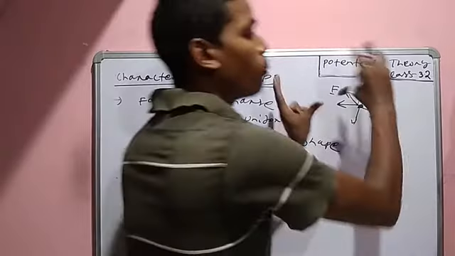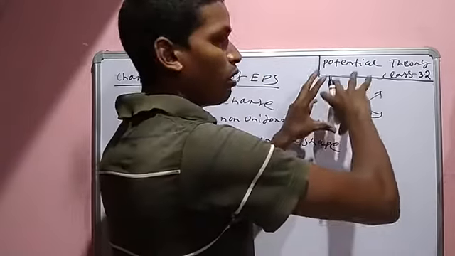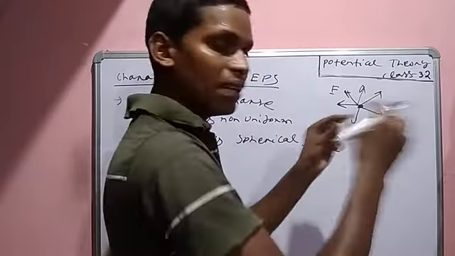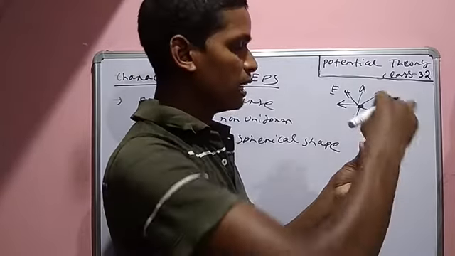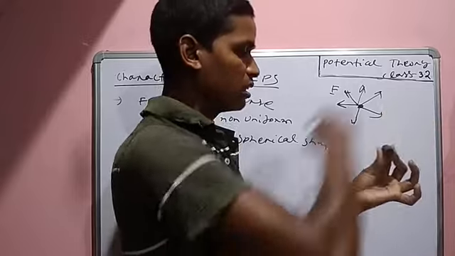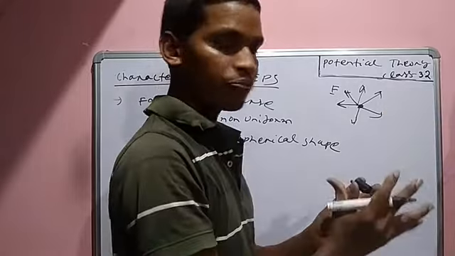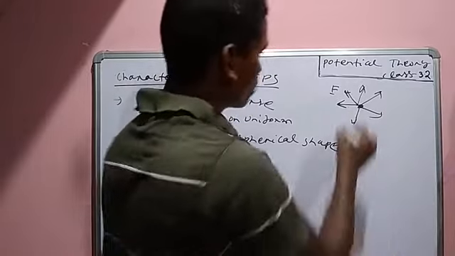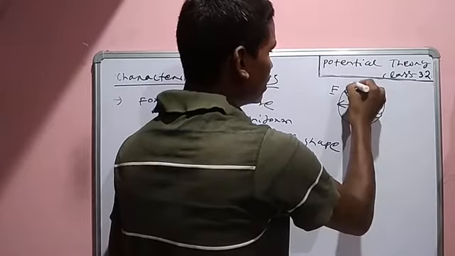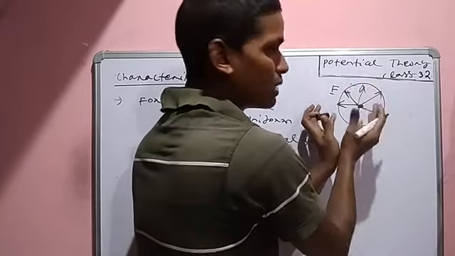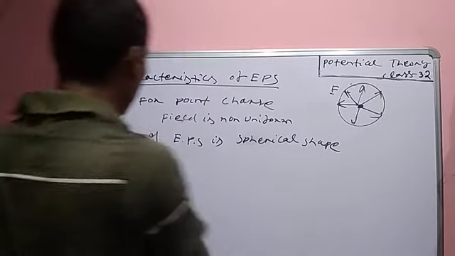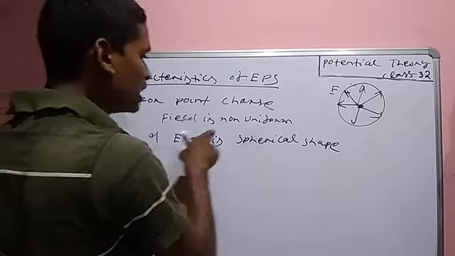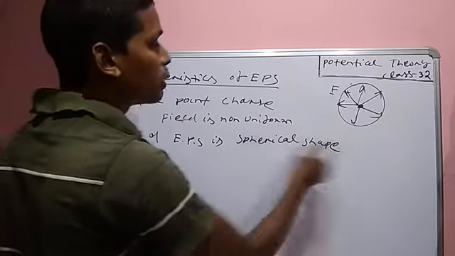But due to point charge, the field direction is 3D, spherical in shape. Such a spherical shape is the equipotential surface. That means for point charge field is non-uniform and EPS is spherical shape.